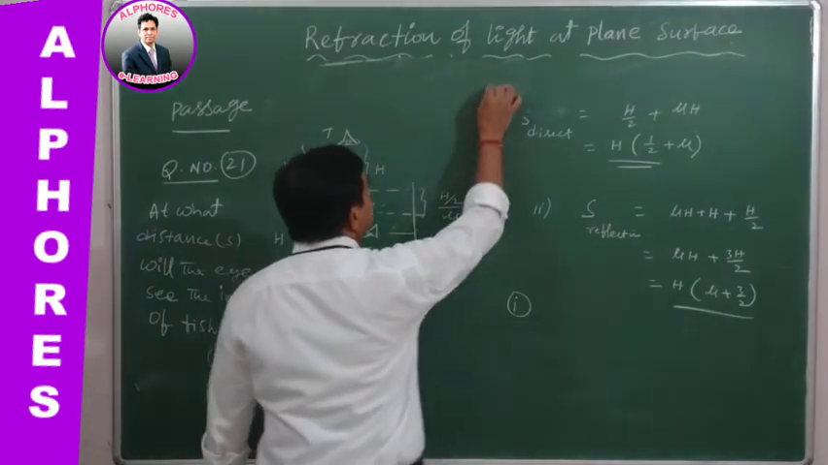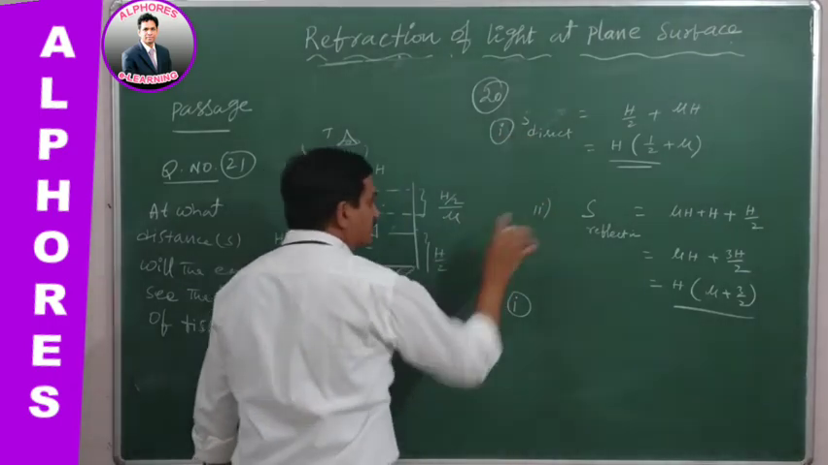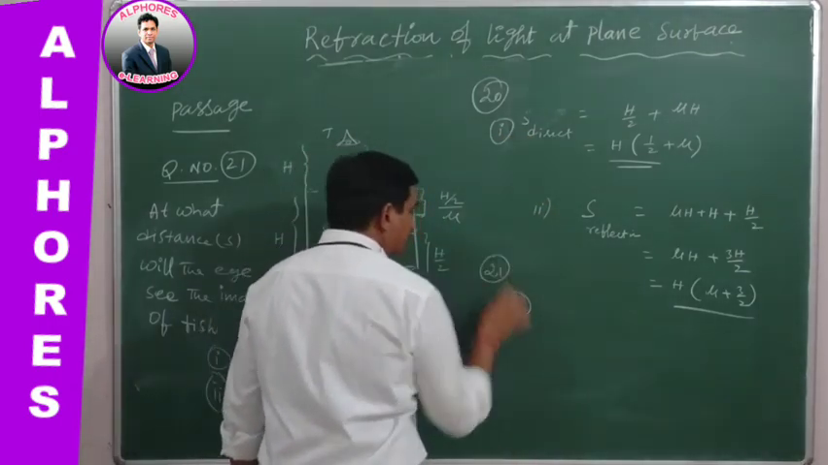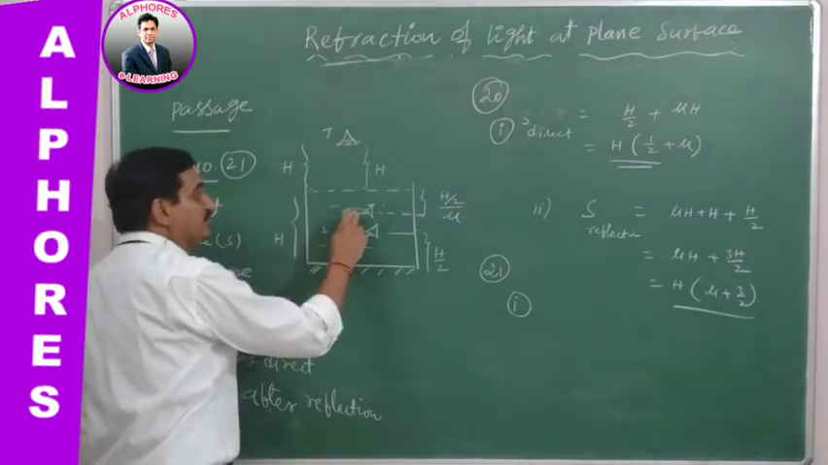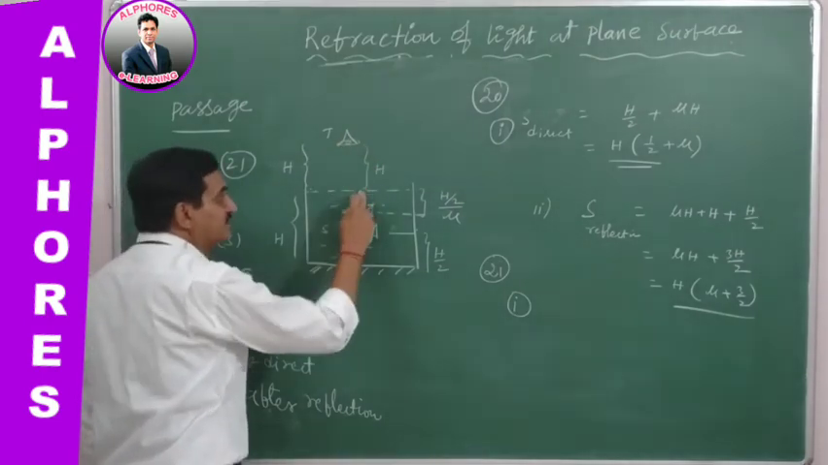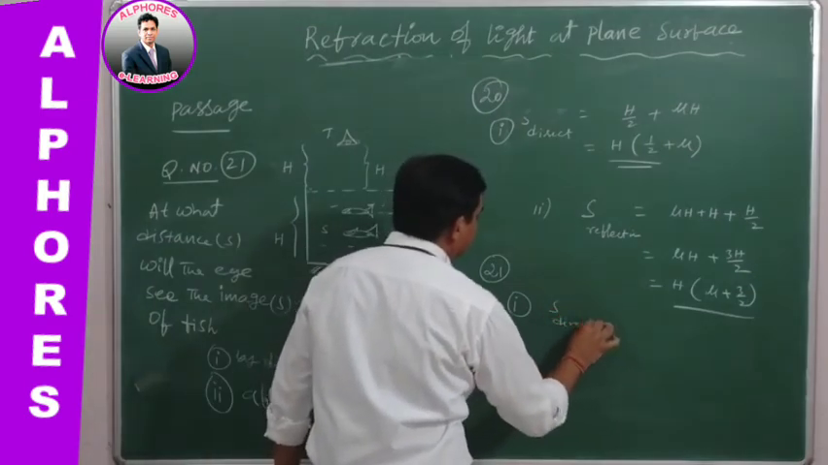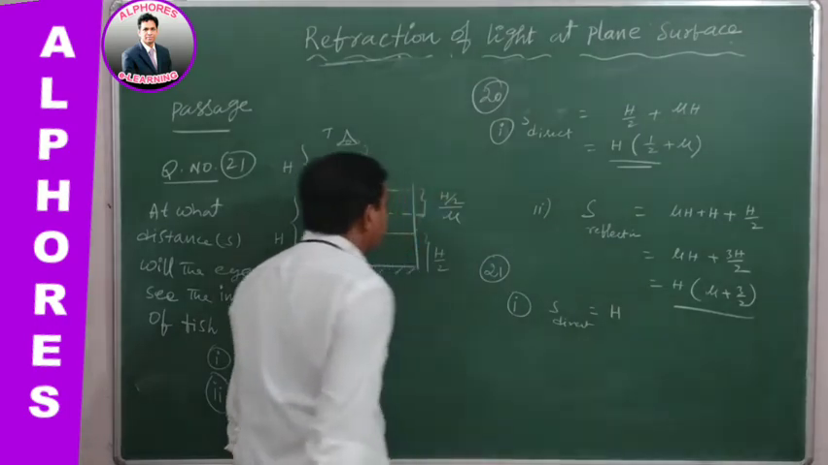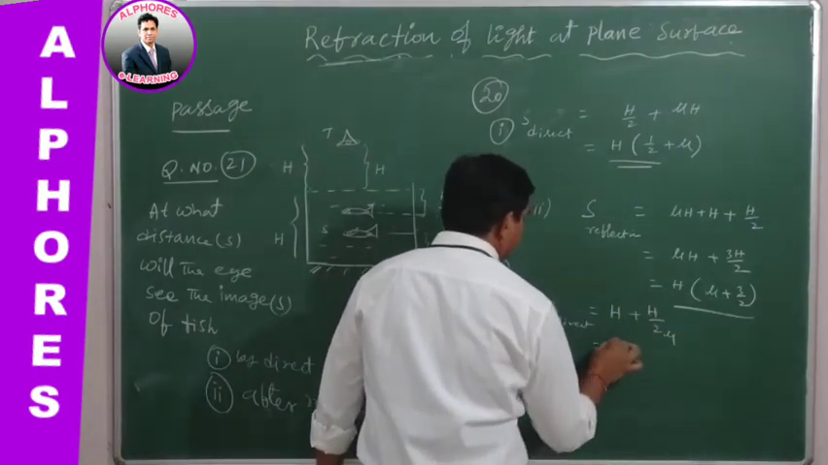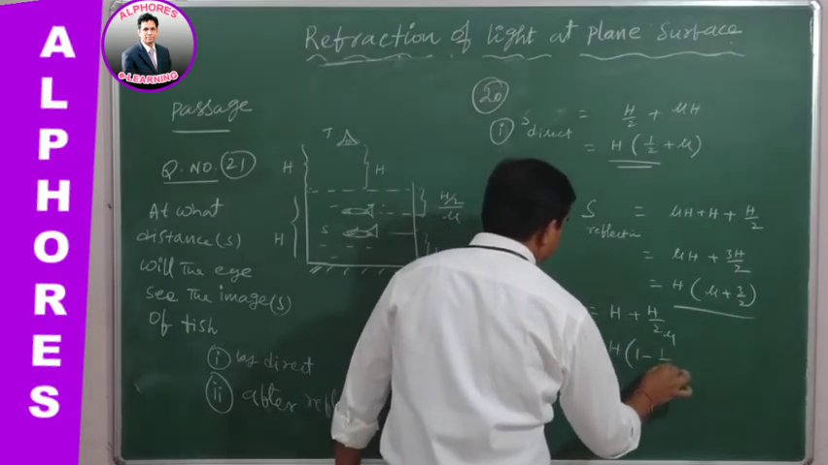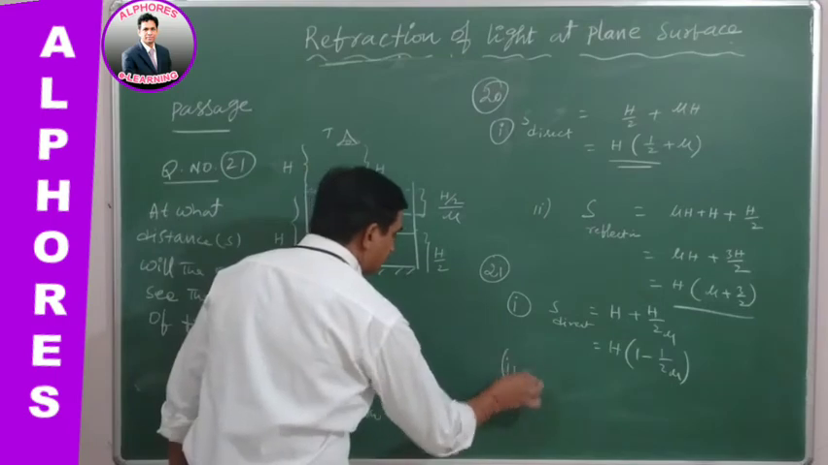In the second one, this is the 20th question, 1 and 2. This is 1 and this is 2. 21st question. So first one is, see here, the eye is observing the position of the fish, h plus h by 2. This is by direct observation, h plus h by 2 mu, which is giving h of 1 minus 1 by 2 mu. Over. And second one is, second answer.